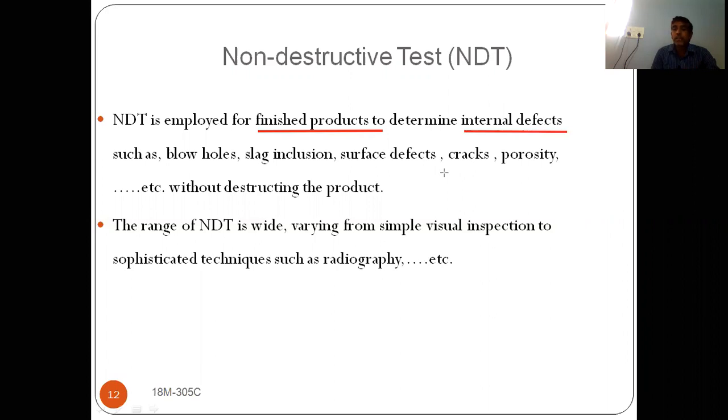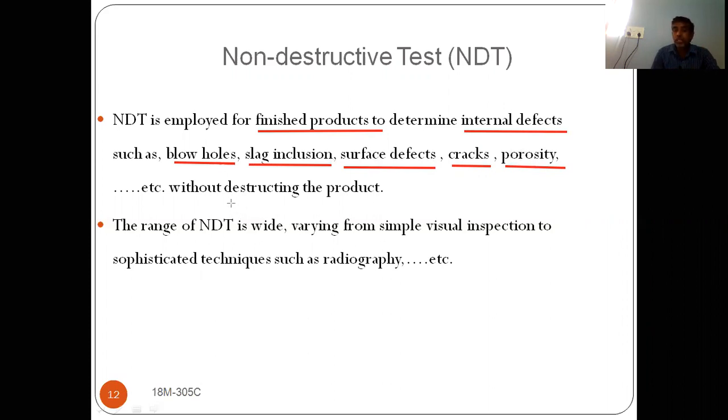If any internal defect is there in the material, such as blowholes, slag inclusions, where other material is included, surface defects, any surface problems, cracks, which are also surface defects, porosity. Blowholes are holes inside, while porosity means on the surface you may have some holes.